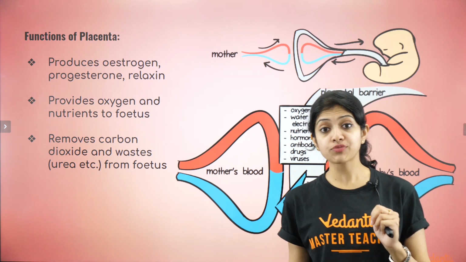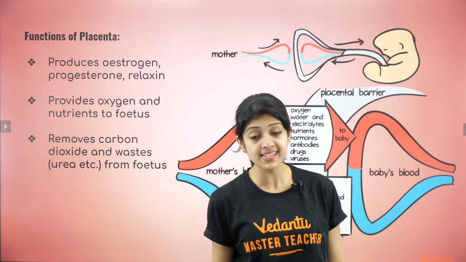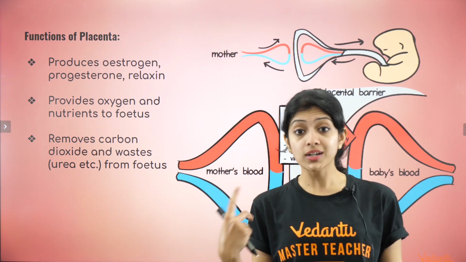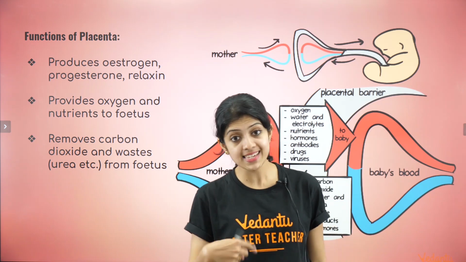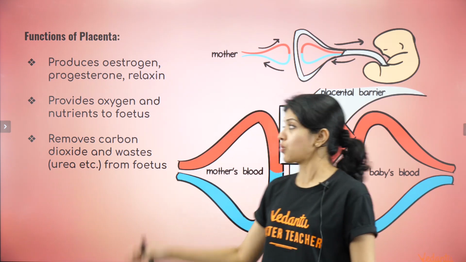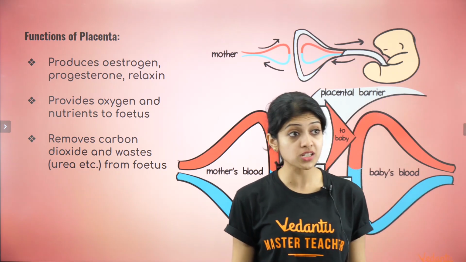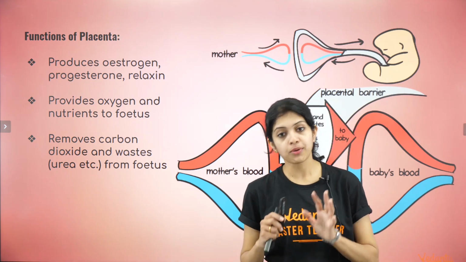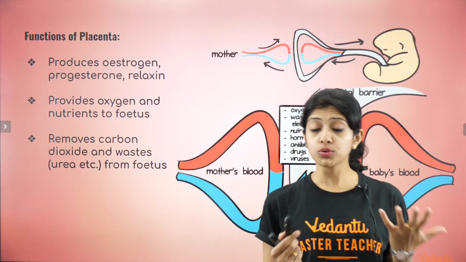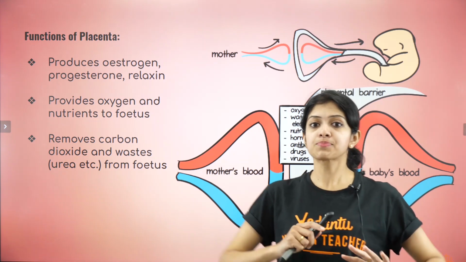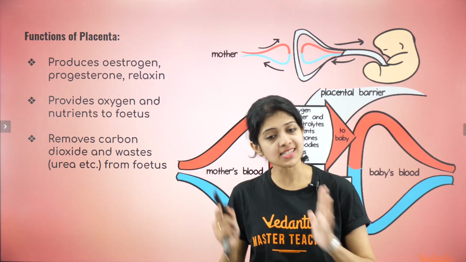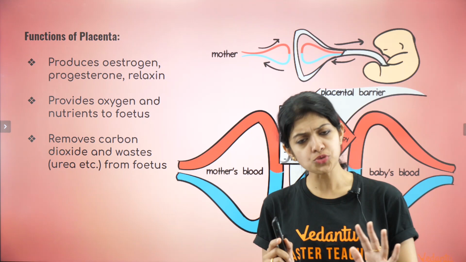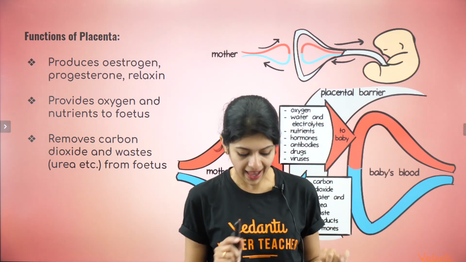Now, in case you have to write this for your exam, that is why I have put this, because placenta as such is a very, very important concept, children. What is placenta? What is its significance or what are its functions? That can be asked for your exam. So if that is asked, this is what you have to write, the functions of the placenta. It produces hormones such as estrogen, progesterone and relaxin. Basically, relaxin helps in keeping the uterine muscles relaxed until the end of pregnancy. Only when contraction has to happen, it will perhaps reduce in concentration, relaxin, right?